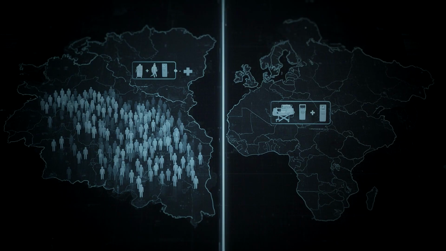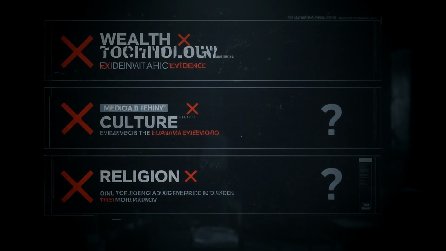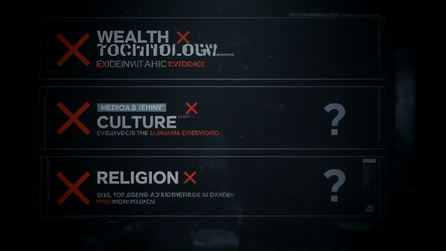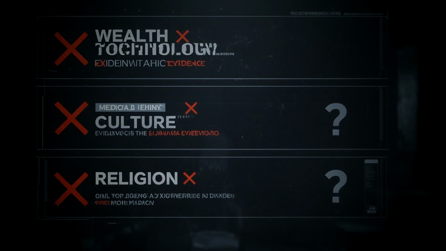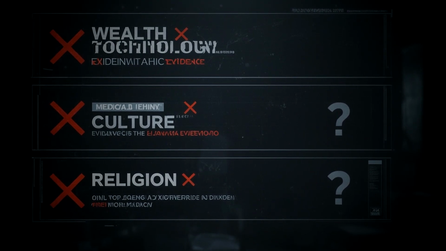So what was the difference? The answer left us silent for a long time. The difference was a single default option on a government form. In some countries, citizens had to actively check a box to become an organ donor. This was called opt-in. In others, citizens were donors by default unless they actively requested removal.